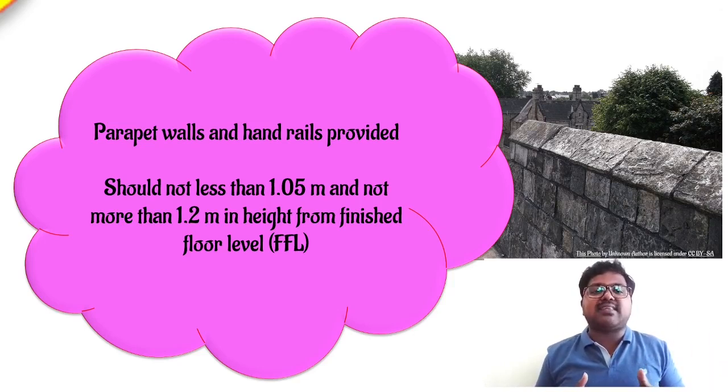It should not be less than 1.05 meters, and it should not be more than 1.2 meters. If it is more than 1.2 meters, there is an obstruction for light and air. So it should not be more than 1.2 meters, measured from the finished floor level, FFL. So we have to adopt parapets in this manner.